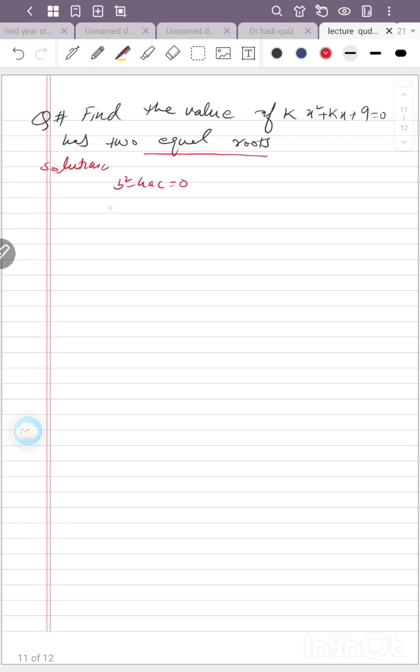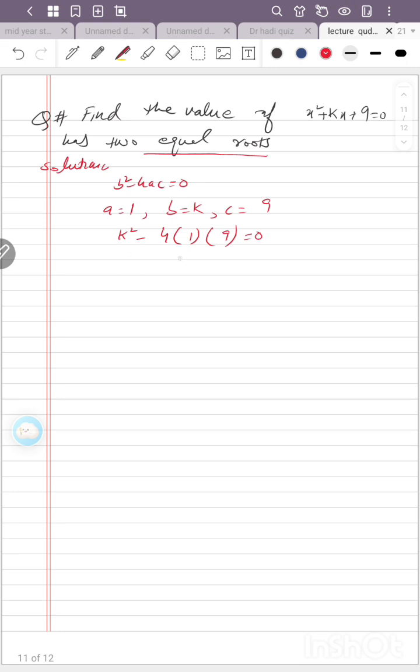Now here a is 1 because this is x square, b is k and c is 9. So b square is k square minus 4 times a, which is 1, times c, which is 9, equal to 0.